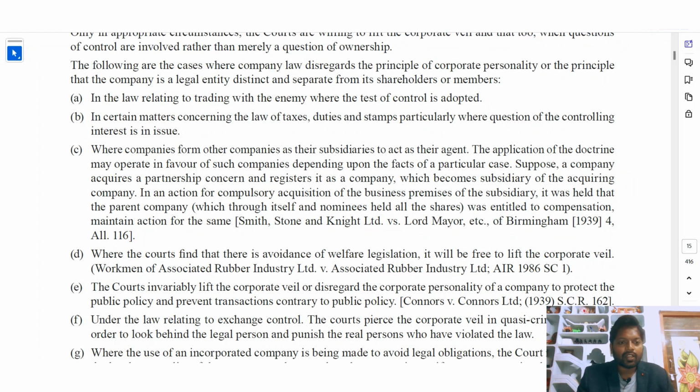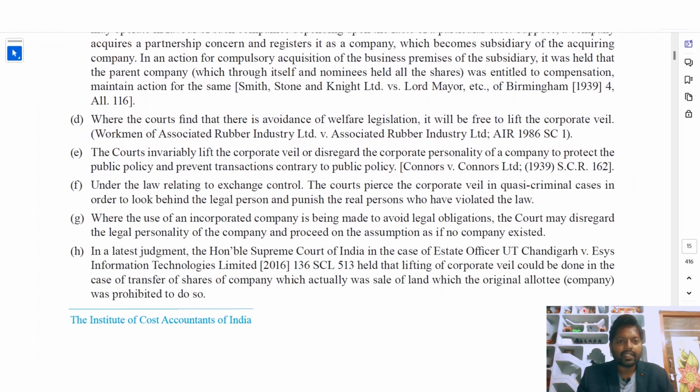Where the courts find that there is avoidance of welfare legislation, they will be free to lift the corporate veil. So if the company misses any welfare legislation rules, in that case also the members of the company are treated the same. To state this strongly, they use the case law Workmen of Associated Rubber Industry Limited versus Associated Rubber Industry Limited, AIR.